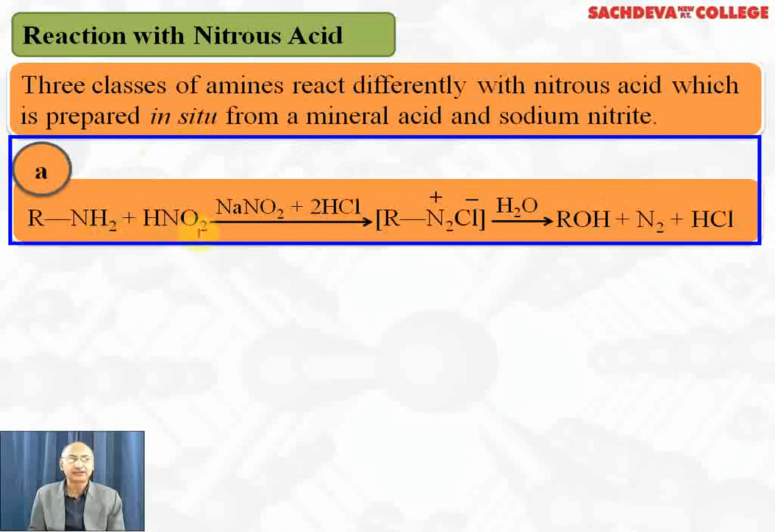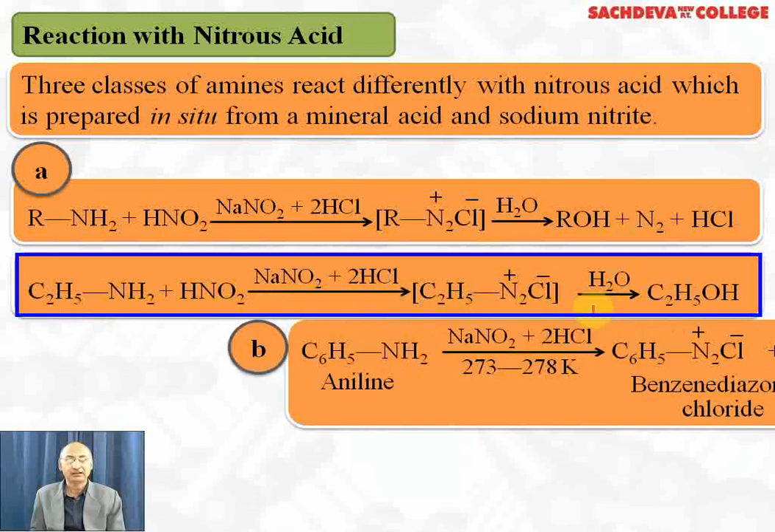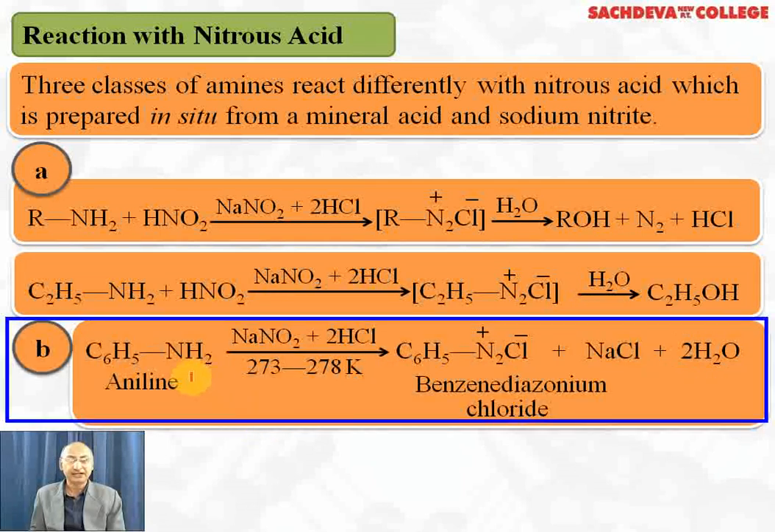RNH2 reacts with HNO2, which is prepared from NaNO2 and conc HCl. We get alkyl diazonium chloride, which is unstable even at low temperature. On hydrolysis with water, we will get alcohol plus nitrogen plus HCl. C2H5NH2, when it reacts with HNO2, which is generated from NaNO2 and HCl, we get ethyl diazonium chloride, which reacts with water forming ethyl alcohol.